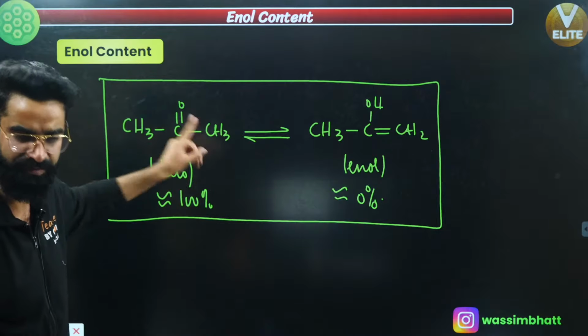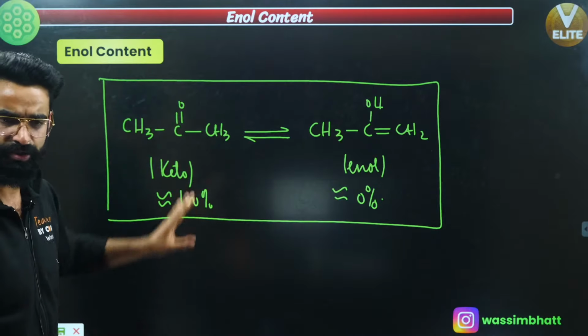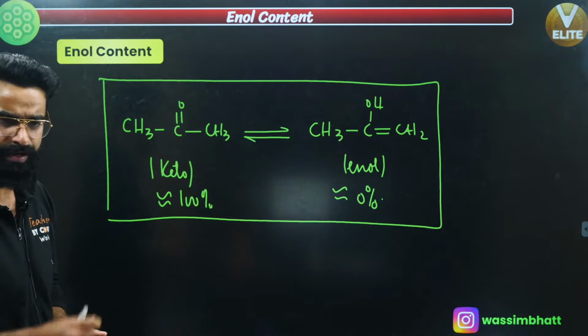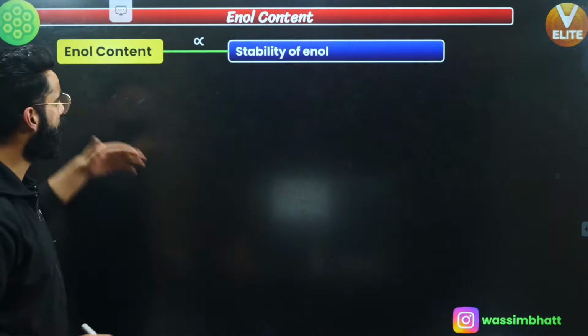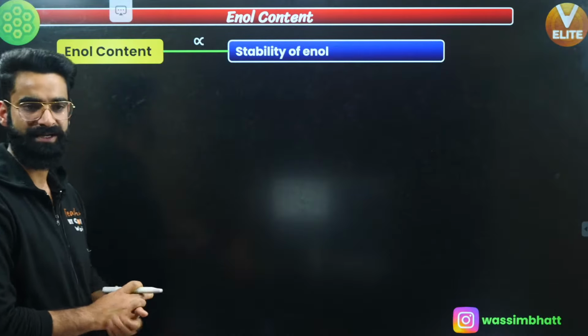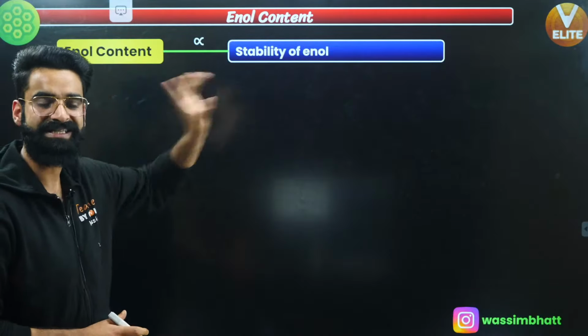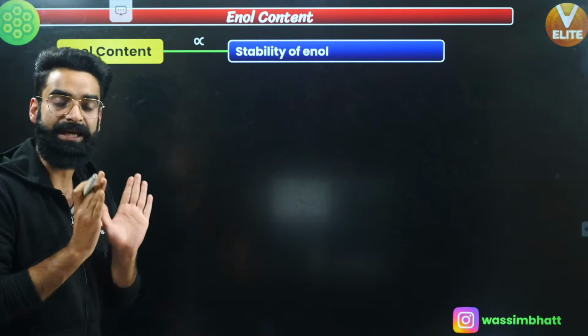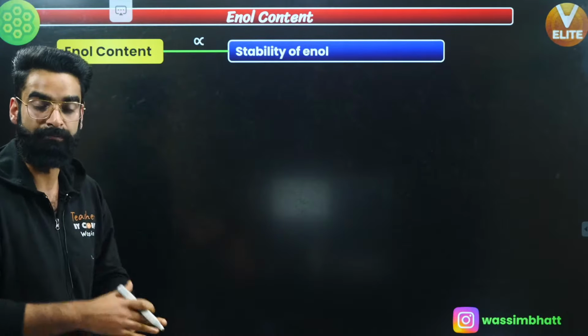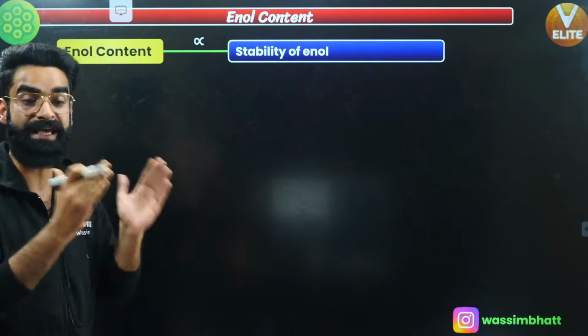Remember this thing, where I'm going to use all this, you'll get the idea in some time. But before that, I need to tell you a few important things. The enol content, on what factors does it depend? Enol content depends on the stability of enol. The more stable the enol, the more the content of enol, the more the percentage of enol in the equilibrium mixture.